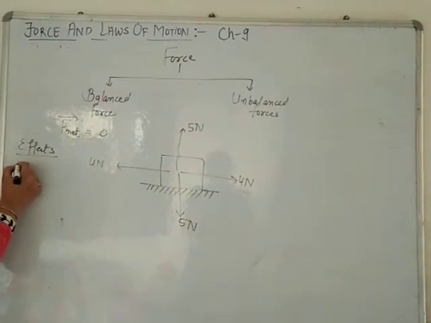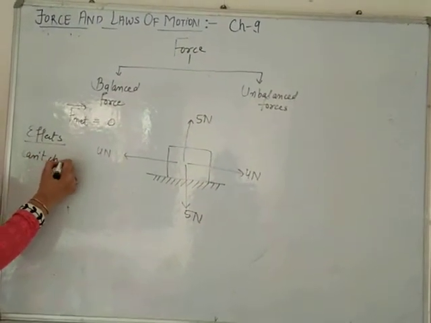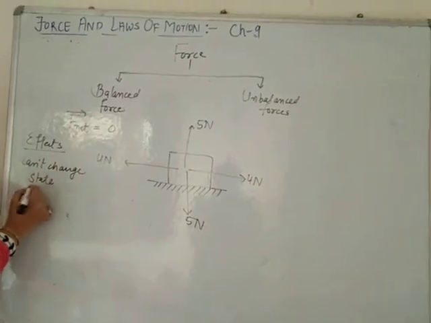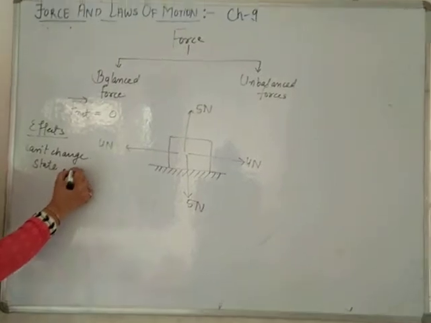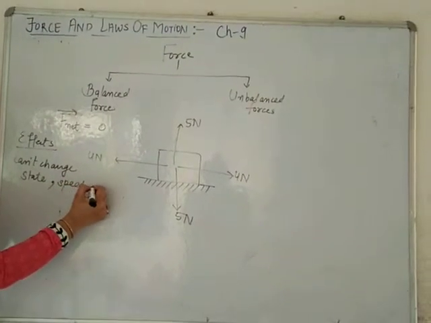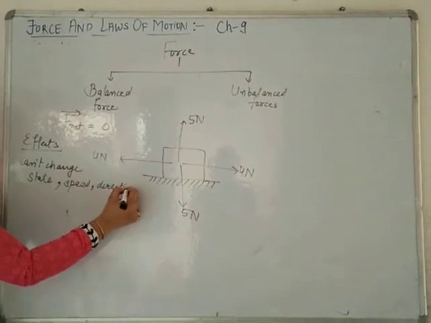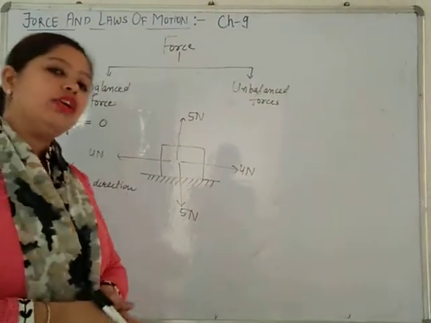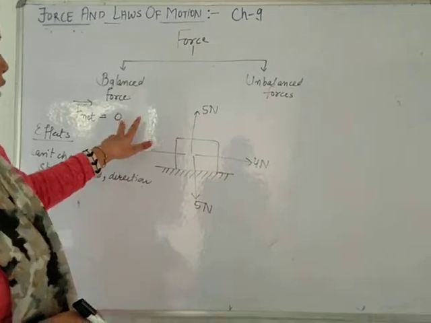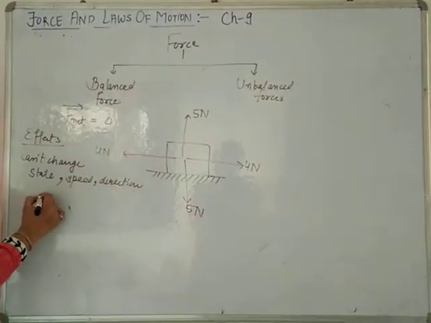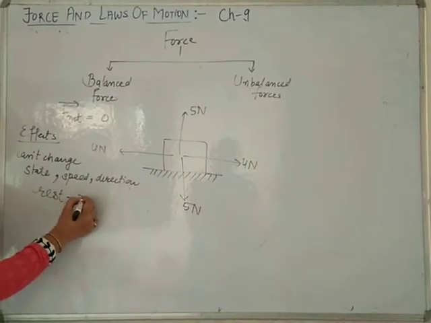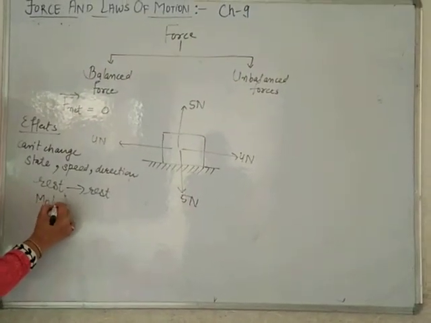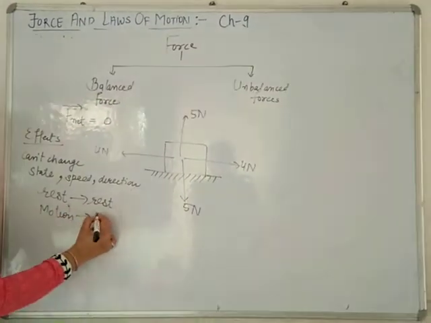It cannot change state. It cannot change speed. It cannot change direction. What does it mean? If a large number of forces act on a body in such a way that net force is 0, then a body at rest will remain at rest. A body in motion will continue to be in motion.